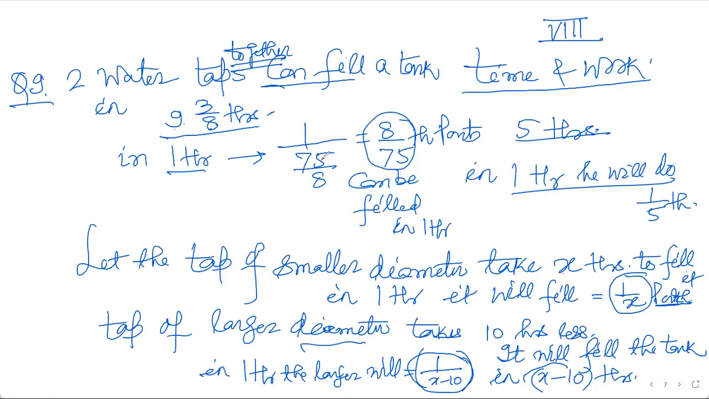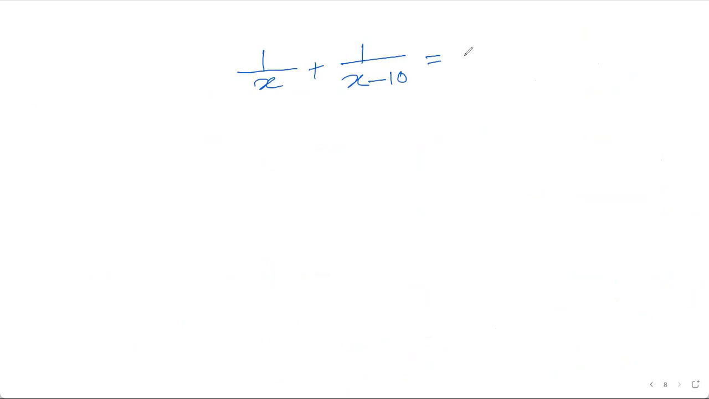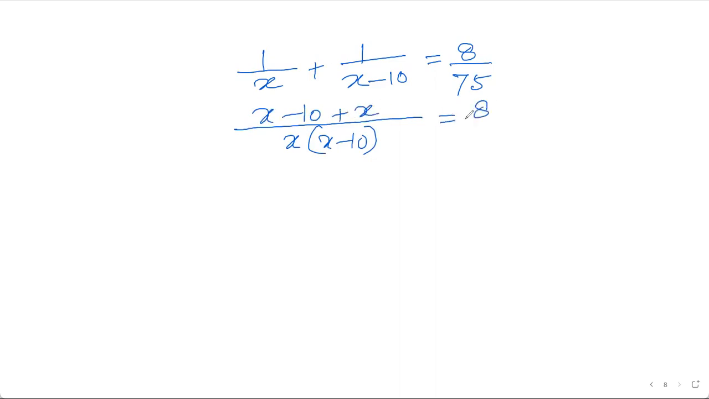Equal to the reciprocal of the time, that is 9 is just 72 plus 3, 75 by 8, and the reciprocal of 1 upon 75 by 8 is 8 upon 75. So I'll write this is equal to, all things are reciprocated, so the total time is also reciprocated. This is the equation which I am framing now. I'm taking the LCM as I do usually. This becomes x minus 10 plus x upon x square minus 10x, which is 8 upon 75. So this is 2x minus 10 upon x square minus 10x by distributive property, is equal to 8 upon 75.